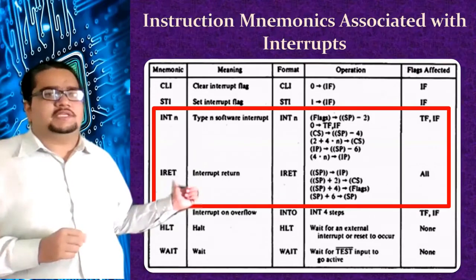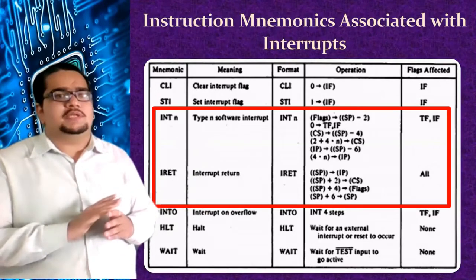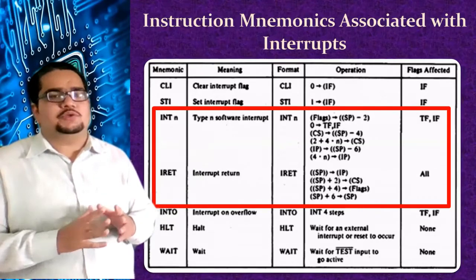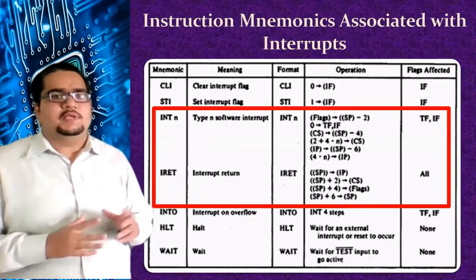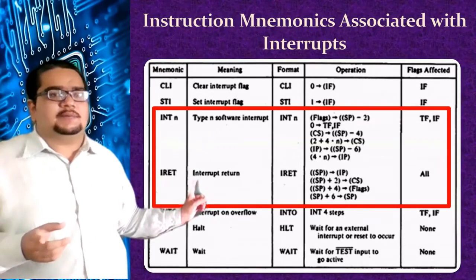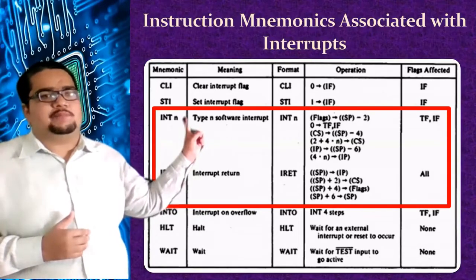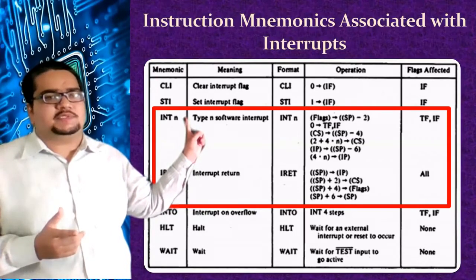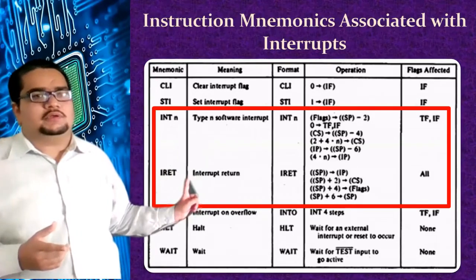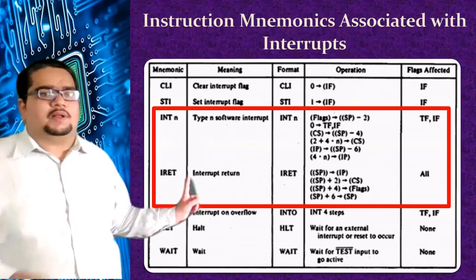On executing this, the processor comes back to the original main program and execution continues from there. So these two instructions are associated with going into the interrupt service routine and coming out of it, back to the main program.